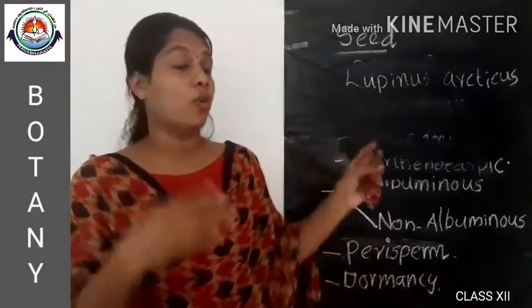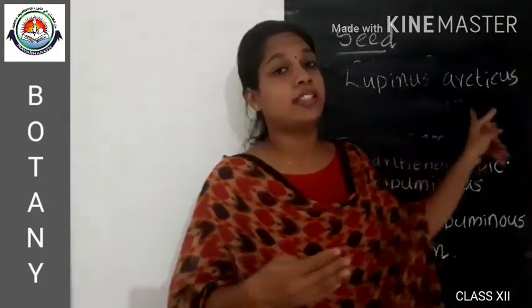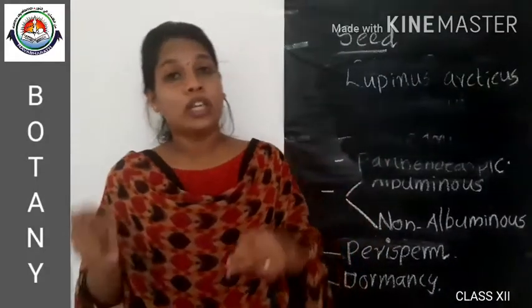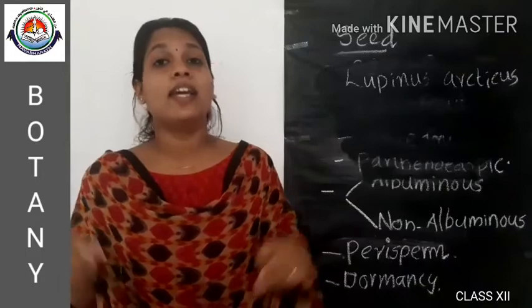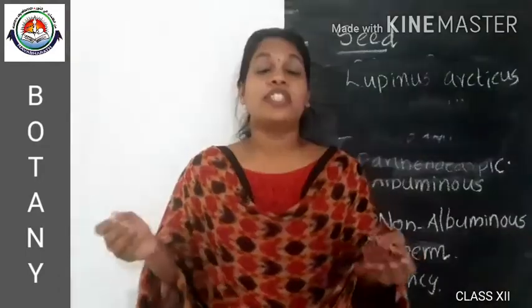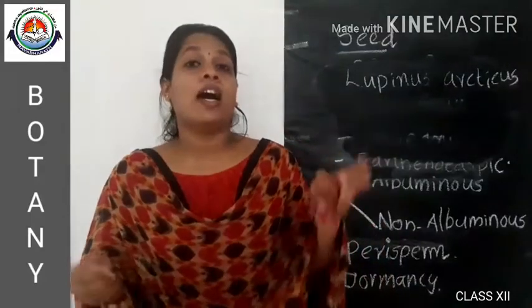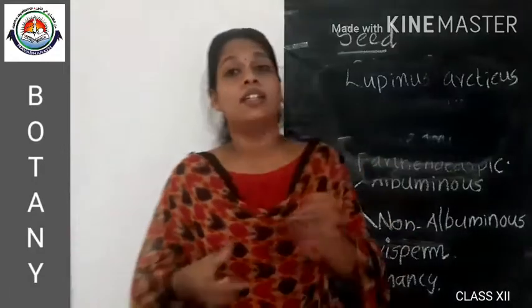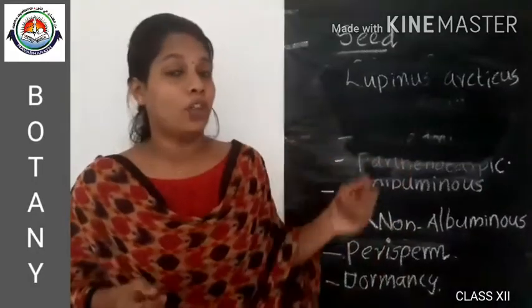And there is a recent record of 2,000 years of dormancy in date palm, Phoenix dactylifera, which was excavated from an archaeological survey. So that's all about the seed, seed germination and seed dormancy.